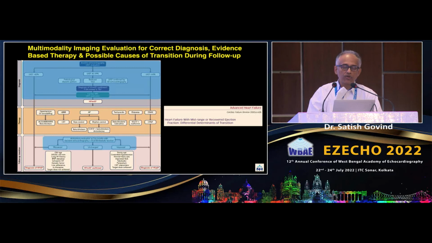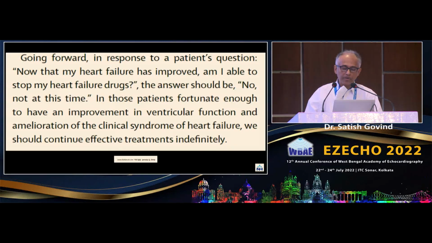And this is the algorithm, where again the same thing I'm going to repeat. You have echo here, the LVEF, and then you have these three categories, and then you have the follow-up at a later point. The focus again, to emphasize, is the GLS, 3D, and diastolic function. These are the main parameters to look at.